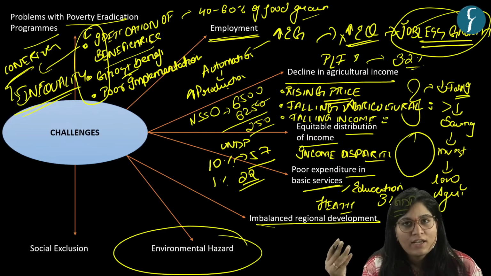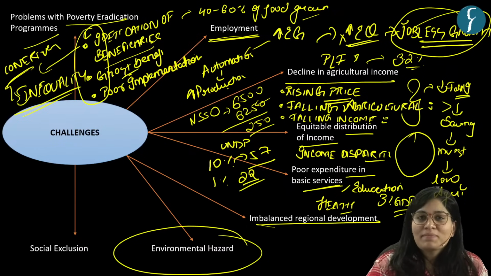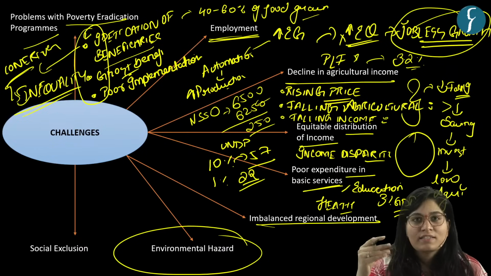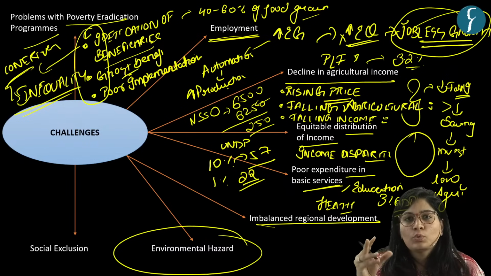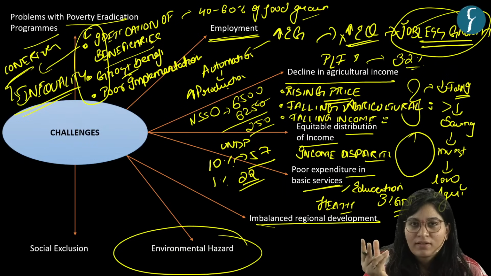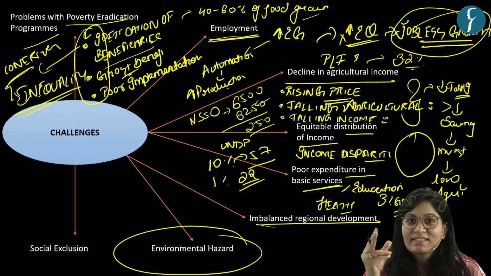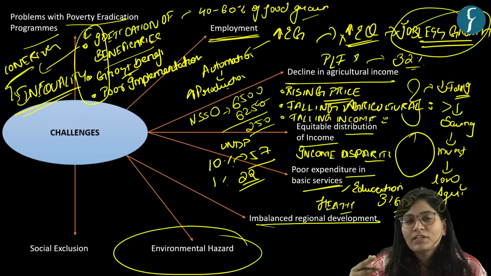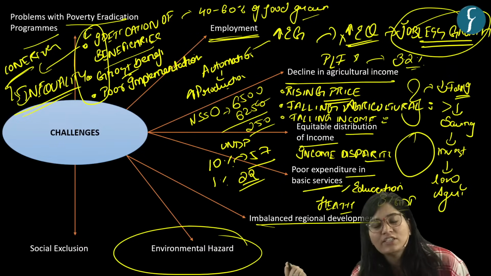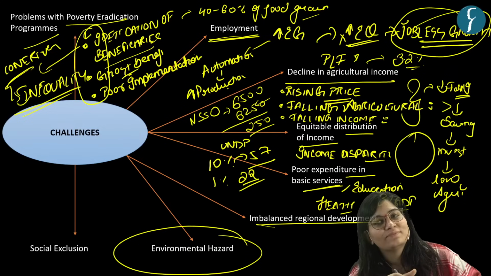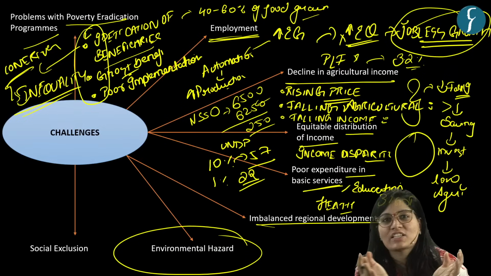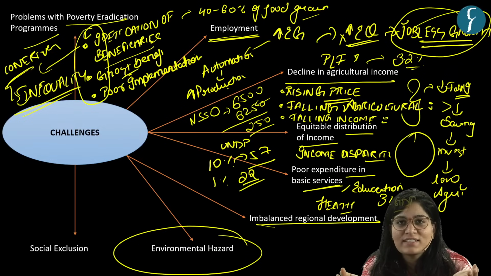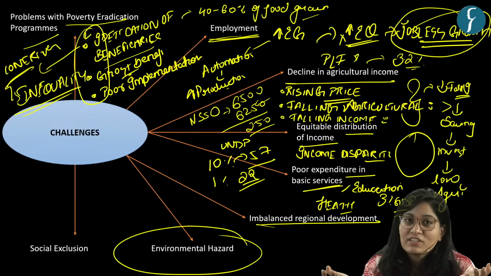Got it? Because of these extreme events, this segment will always be in a loop of poverty. And most of the time, it is difficult for the government also to pull them out of that chain. So again, because of these extreme events, there will be inequality, which is another challenge.